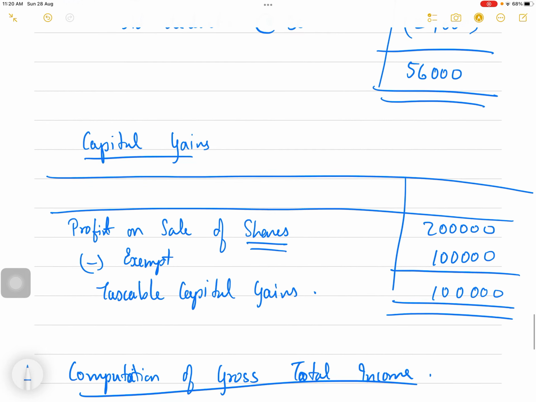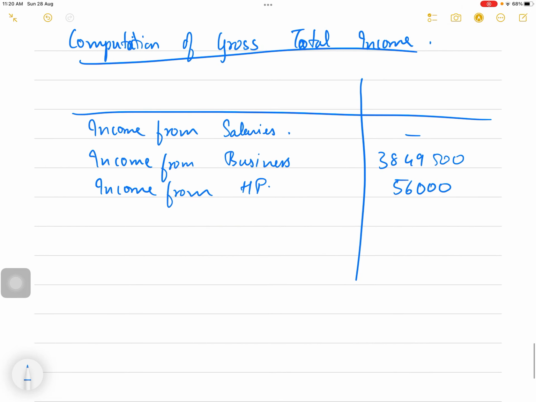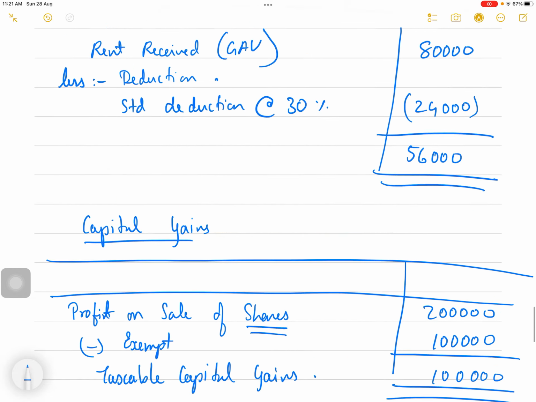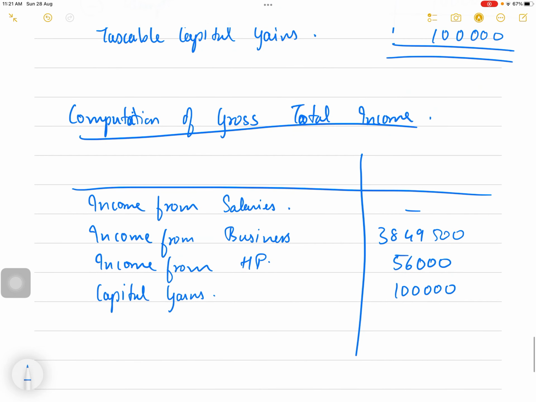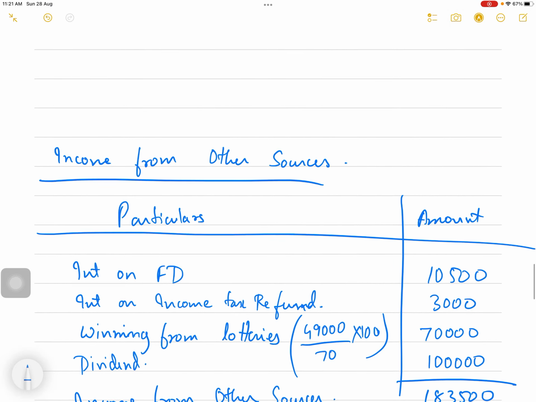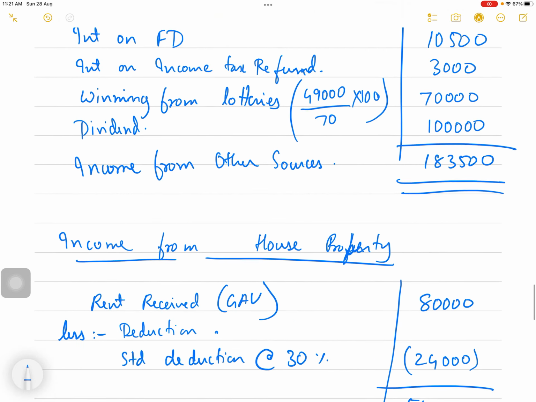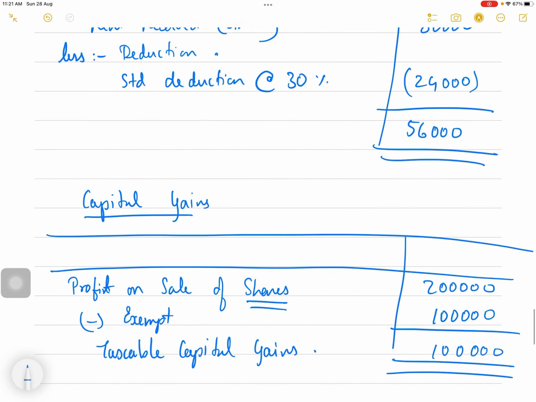Then capital gains 1 lakh. And then income from other sources 1,83,500.